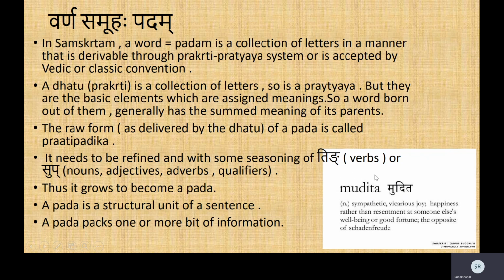It has combined with the pratyaya called ita, which is of a different category, but it has neither joined with ting nor with sup. Therefore, it has remained in the state of pratipadika. When you put the sup pratyaya, it becomes mudita in the strilinga, the feminine. It becomes she who is happy, mudita. She who is joyous, mudita.